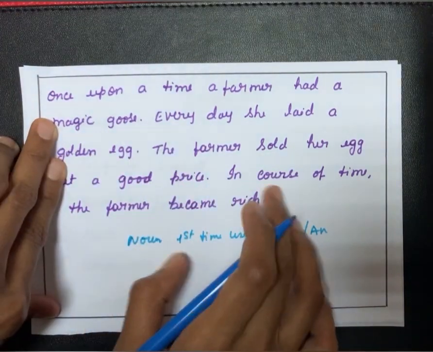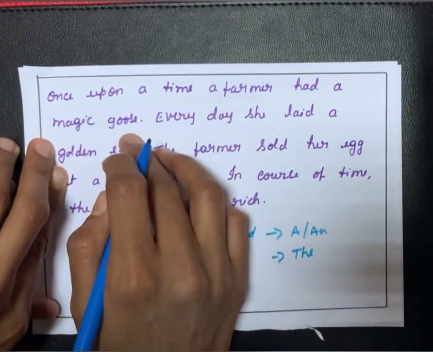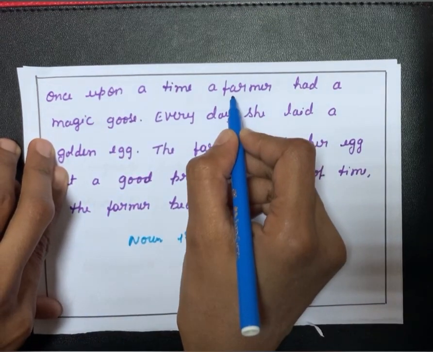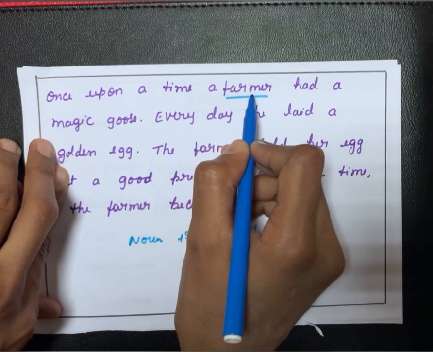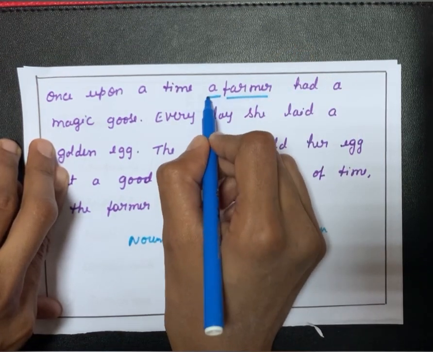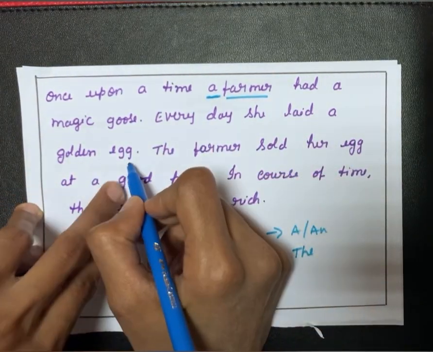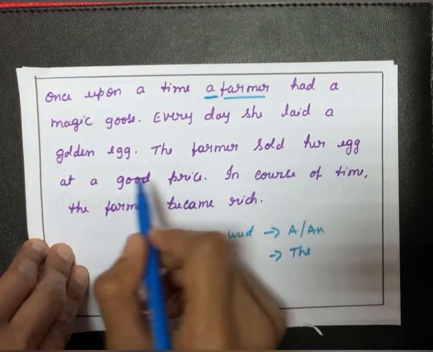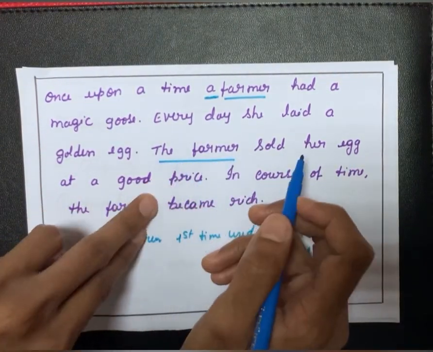Here I have taken one story. Once upon a time, a farmer had a magic goose. Here the noun is farmer, so I am talking about the noun farmer for the first time. So here a is used. Every day she laid a golden egg. The farmer sold her egg at a good price. Here the farmer is used.